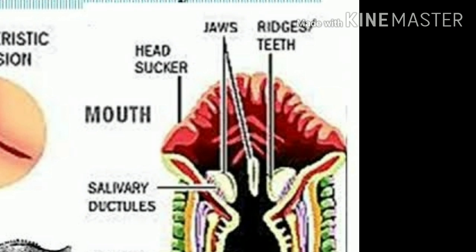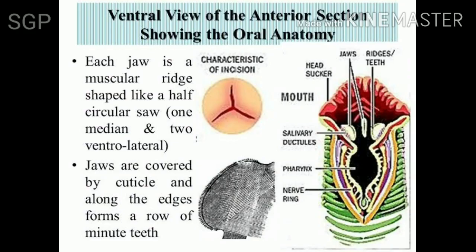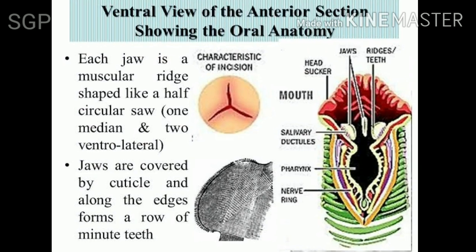Papillae are nothing but the openings of the salivary gland, and in each jaw a single row of minute teeth is present. And then the buccal cavity leads into the pharynx region.